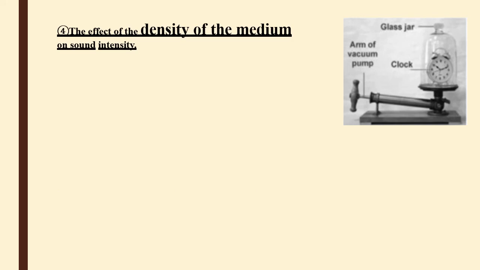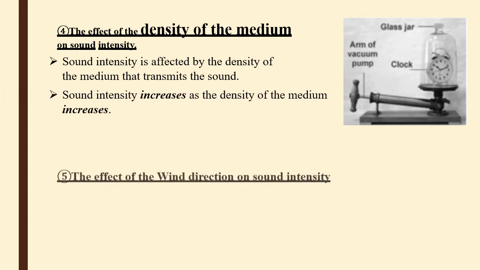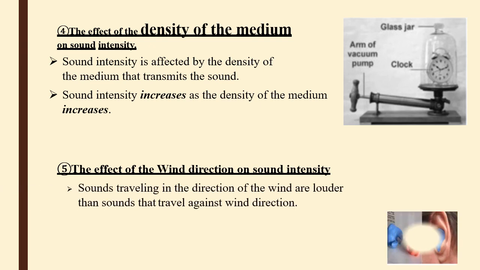Number 4, density of the medium. As molecule density increases, the sound intensity increases, so we have a direct proportion between density and sound intensity. Number 5, direction of wind. When the wind is in the direction of the sound, the intensity increases. When the wind direction is against the direction of the source of sound, the sound intensity decreases.